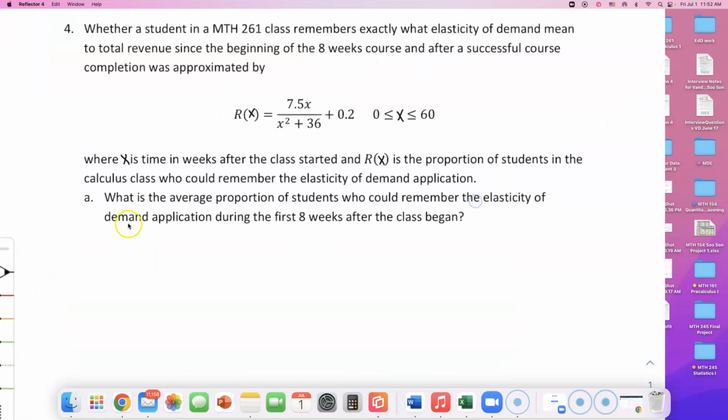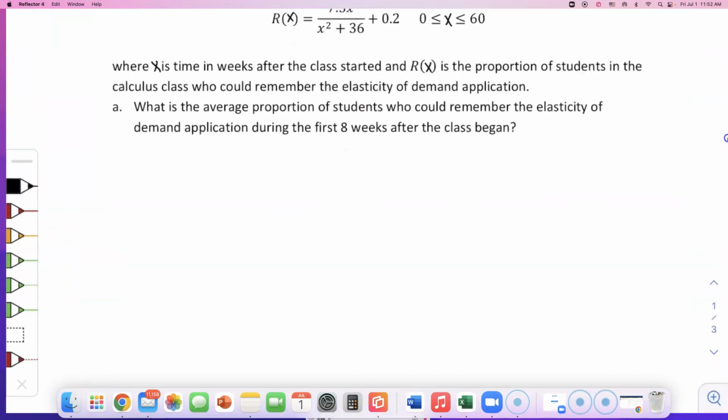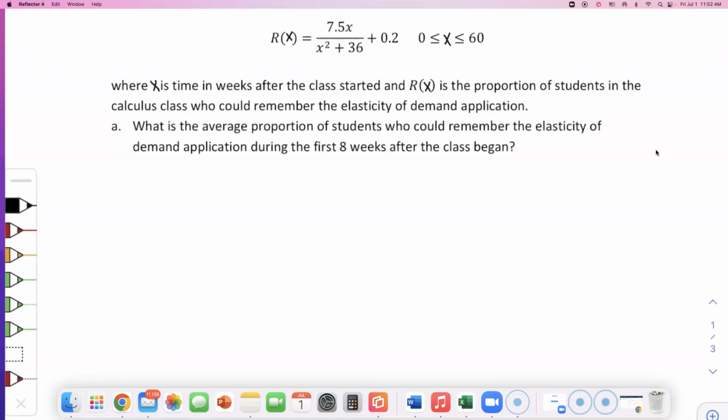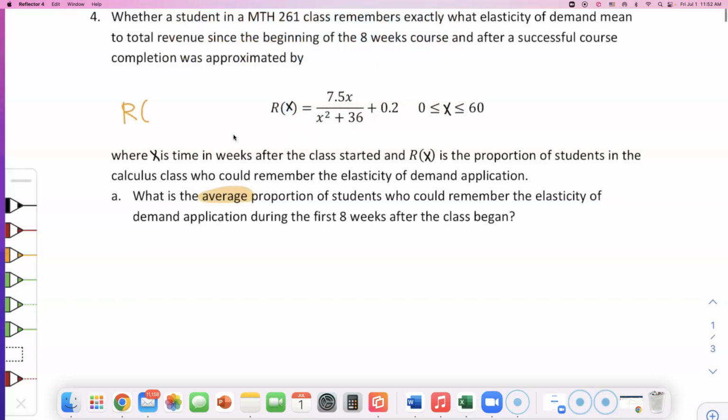Okay, let's read part A. Part A will take the longest time. So after part A, I will come back and record part B and C later. But it is asking for what is the average proportion. I highlight this word average. So do not, and I know people will do this, because that's what Chegg will tell you, do not find R of whatever, okay, R of 8. That's wrong, okay?